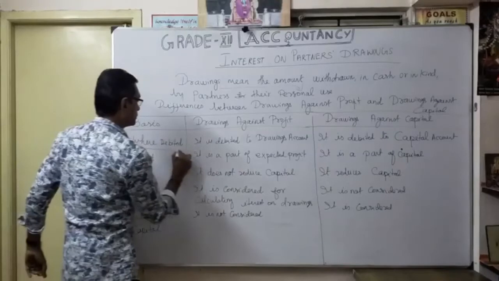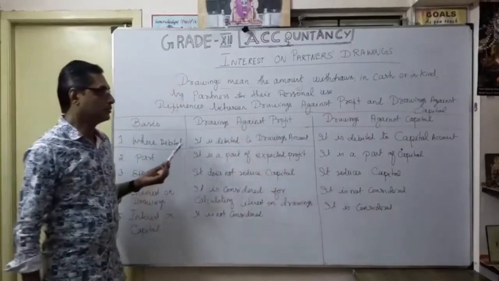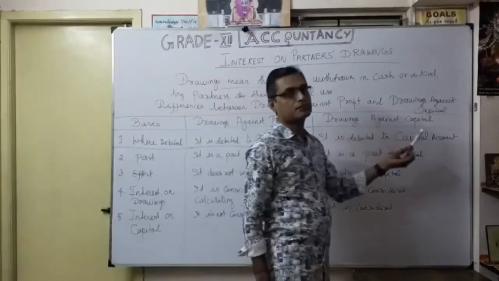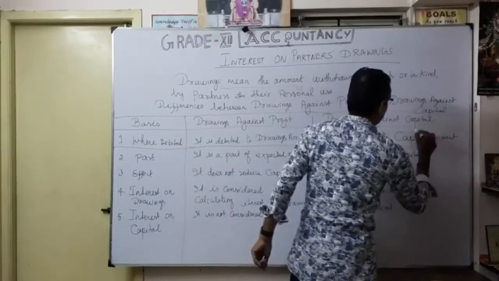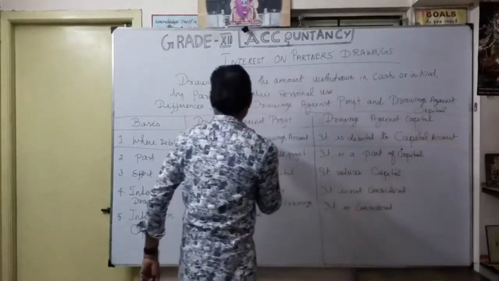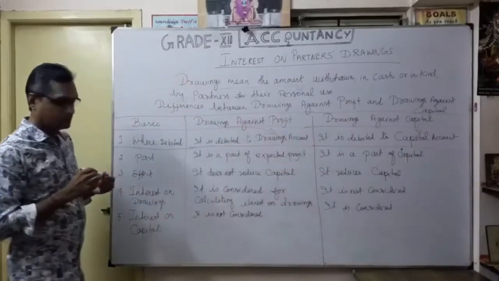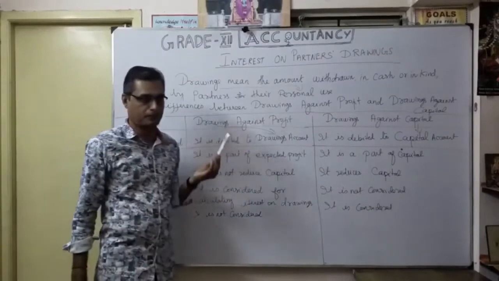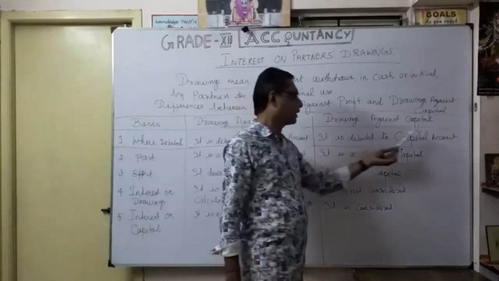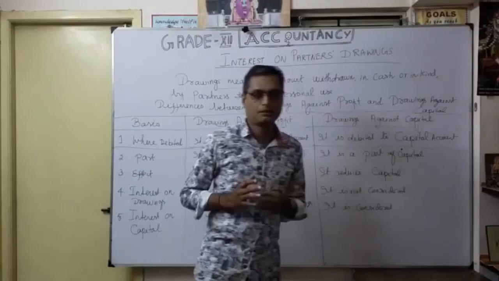Whatever drawings against profit, it is debited to drawings account. Similarly, drawings against capital is debited to capital account. That's the meaning. Drawings against profit is debited to drawings account, and drawings against capital is debited to capital account. That is the first difference.